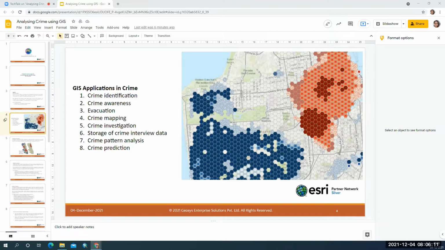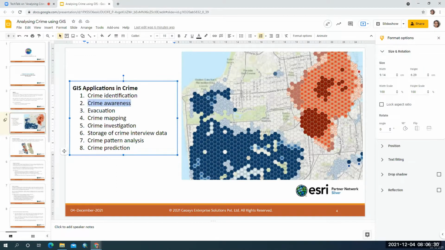We record those incidents, and based on them we try to find similar patterns where similar kinds of crime are occurring, and make the public aware of the crime. What kind of crimes are occurring in their neighborhood, what is the pattern, and at what frequency, so that you're alerting the citizens in that area to prevent them from the crime.